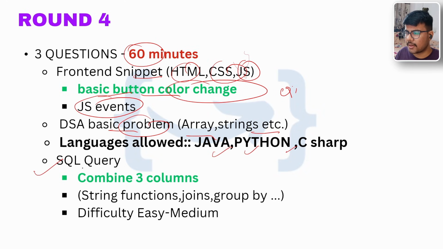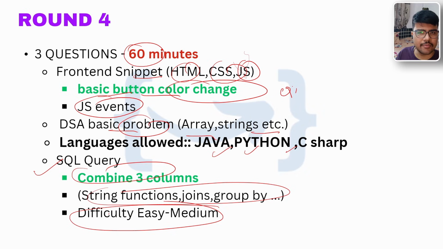So, SQL query: combine three columns, string functions, and join groups. Difficulty would be easy to medium. Make sure to view the schema, because sometimes people forget to view it and don't understand the question. There will be a button around the question, or they will hyperlink the schema. So try to open the schema and understand the flow. It would be simple joins, and you need to give the answer.